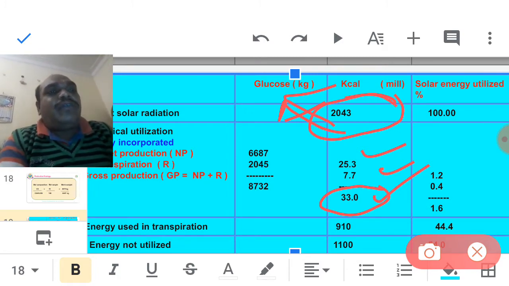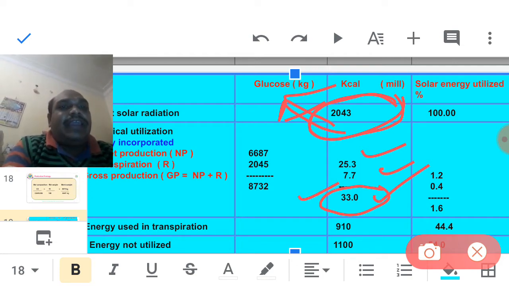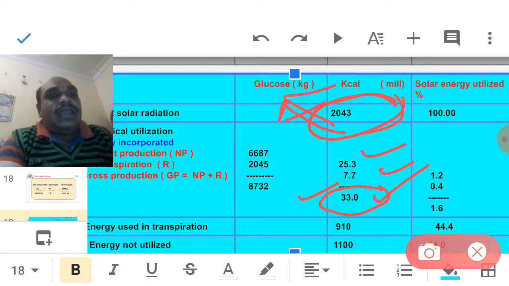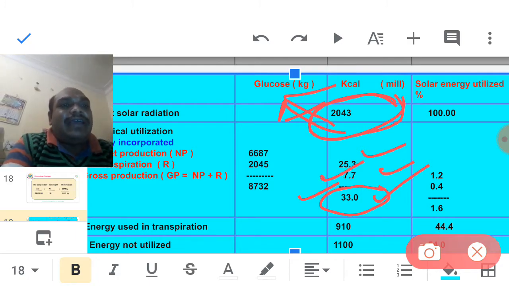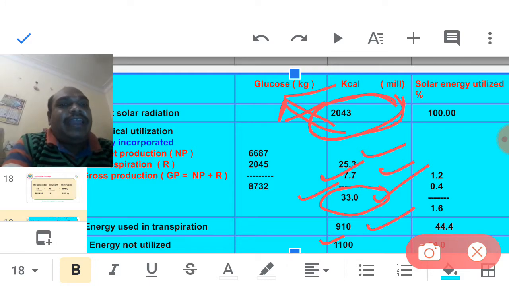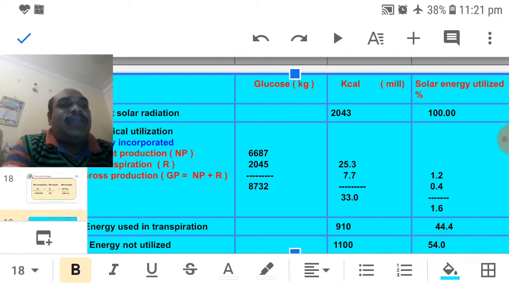Then of the 2043, just 33 are consumed in photosynthesis. 7.7 is respiration, 910 in transpiration. The remaining 1100 are reflected into the atmosphere.